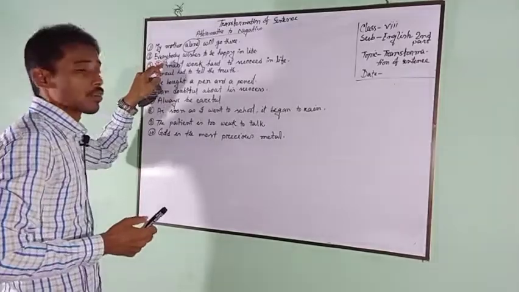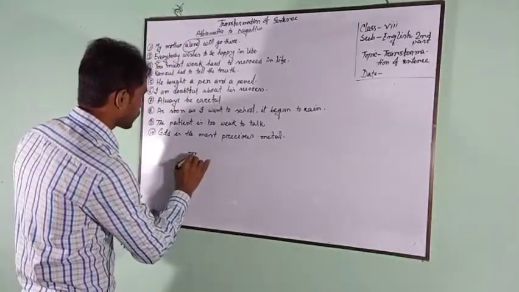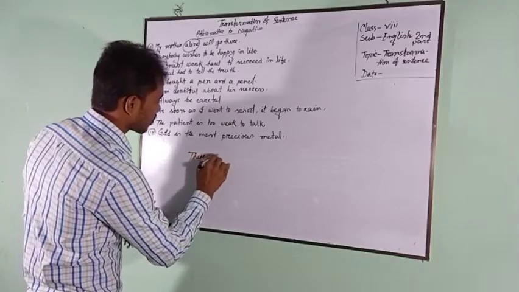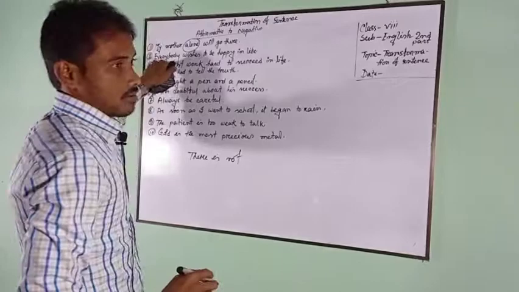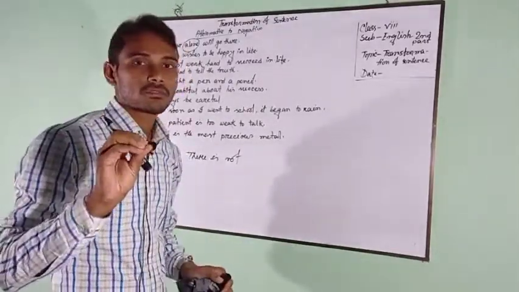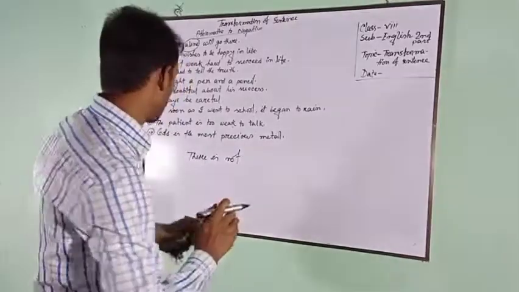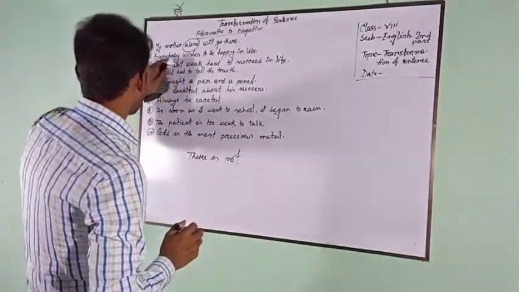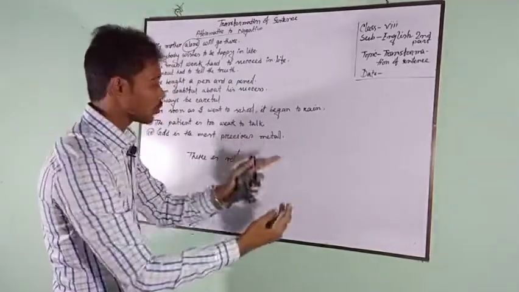Instead of every or all, we should write here there is no. And after every or all, we must find a word, and it will be noun or pronoun. There is no, and after that we should write the word next to every.